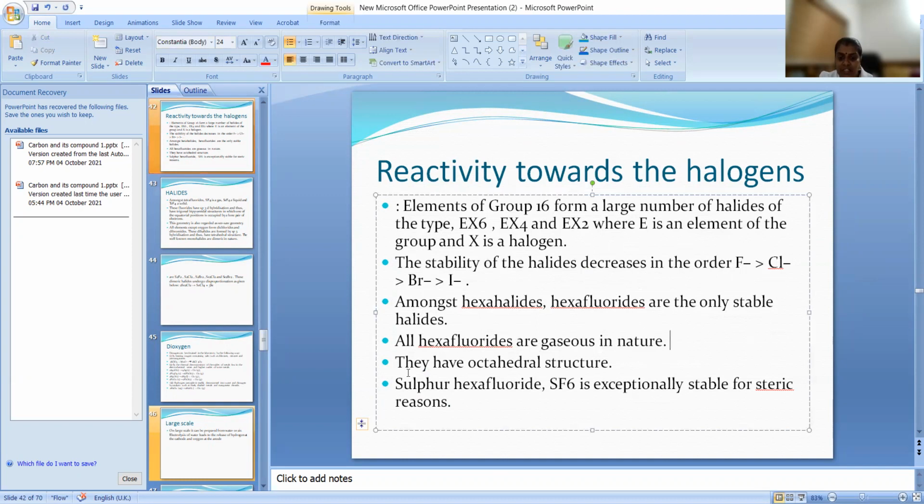Hexafluorides are gaseous. They are octahedral. We know that SF6 is octahedral. We already learned in VSEPR theory that SF6 is having an octahedral structure. Sulfur hexafluoride, SF6, is exceptionally stable for steric reasons. It is very stable.